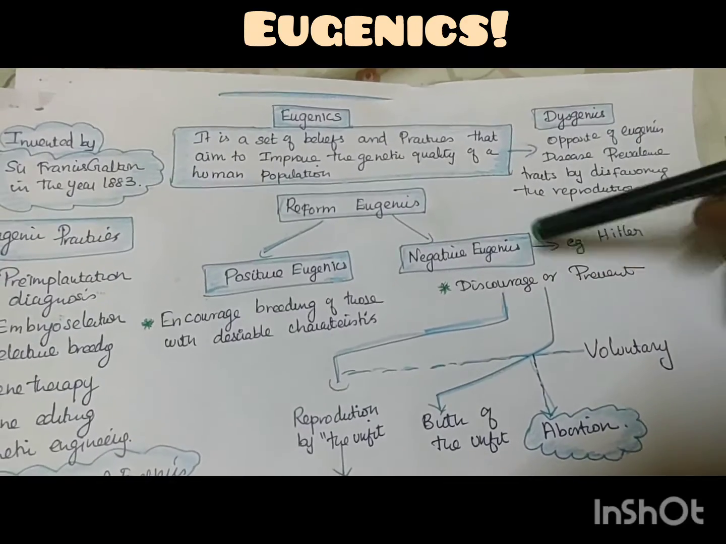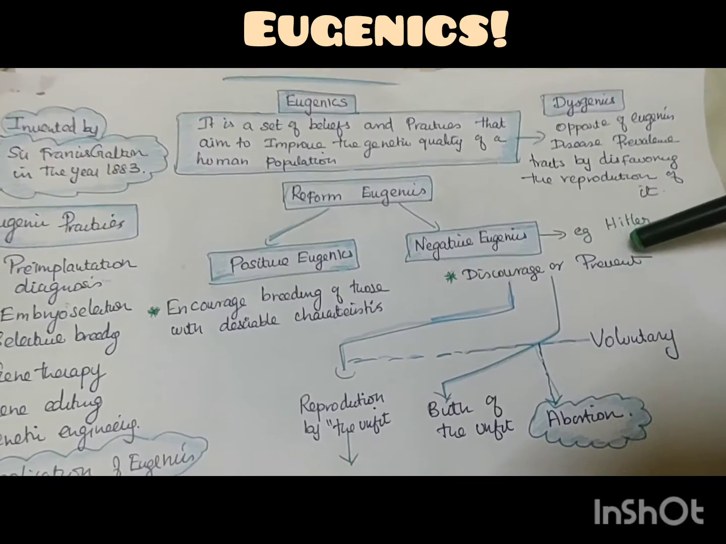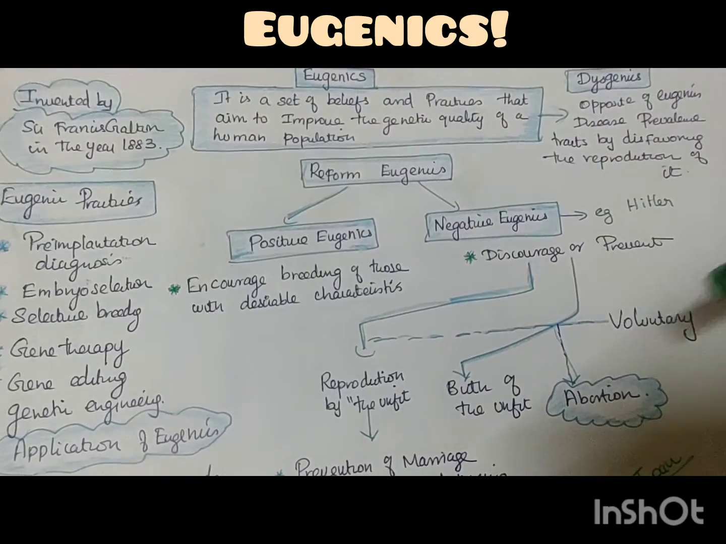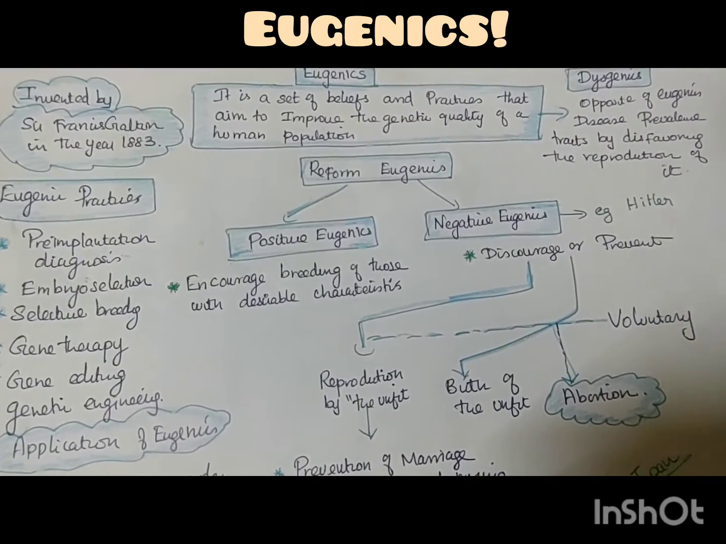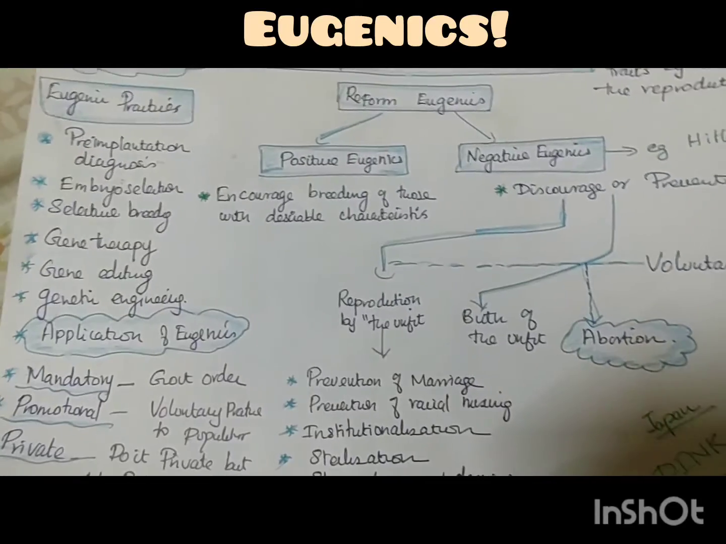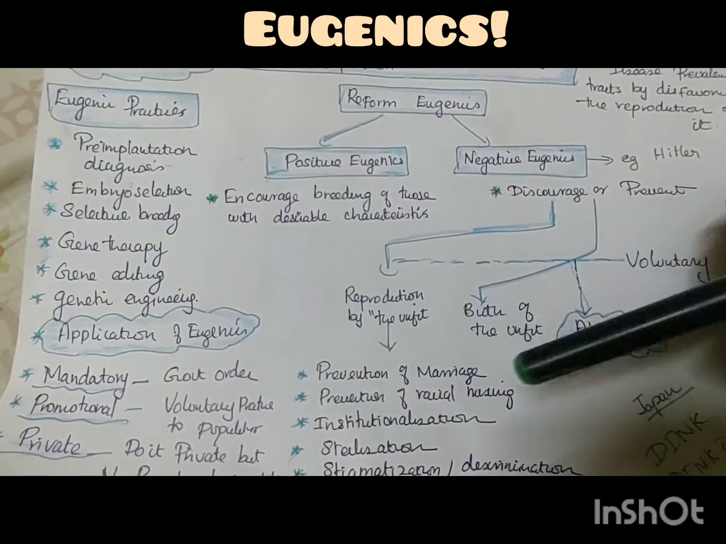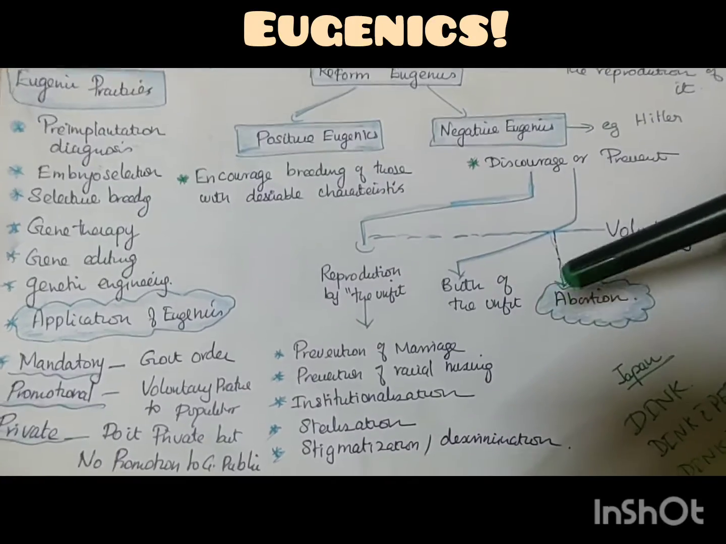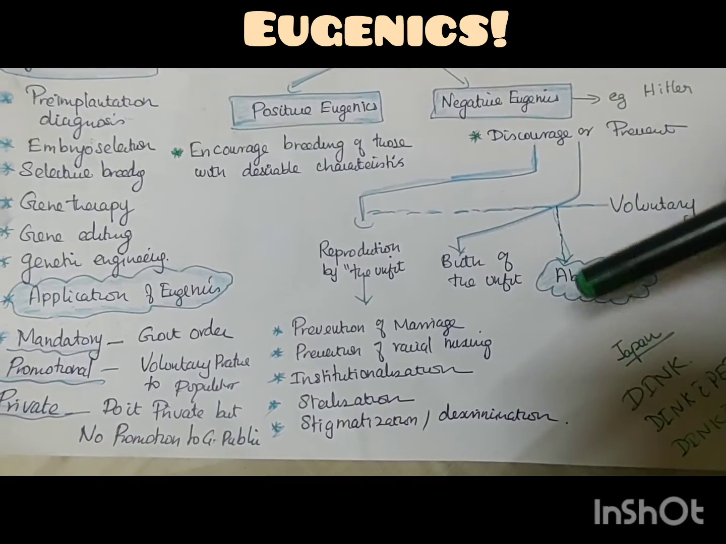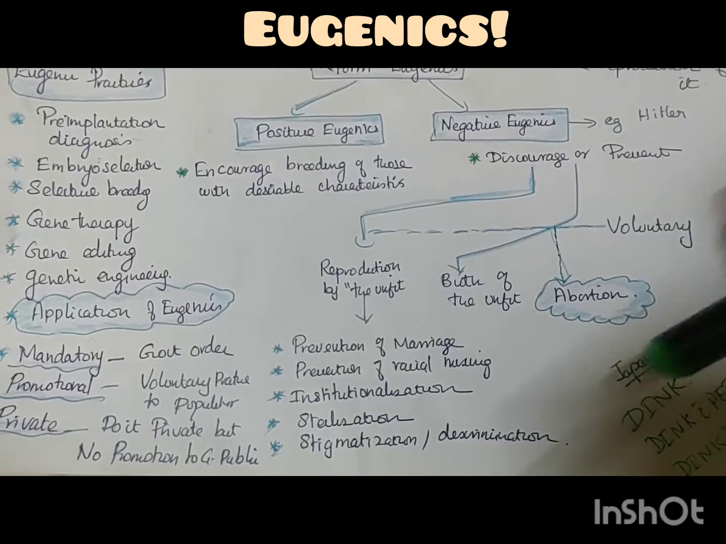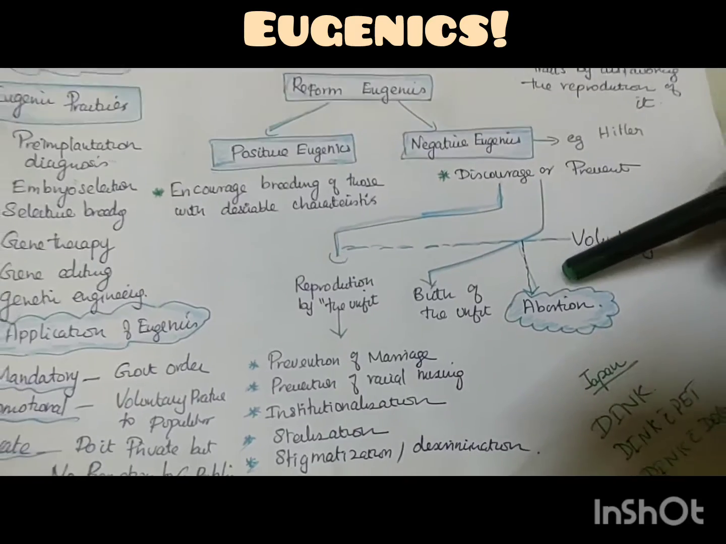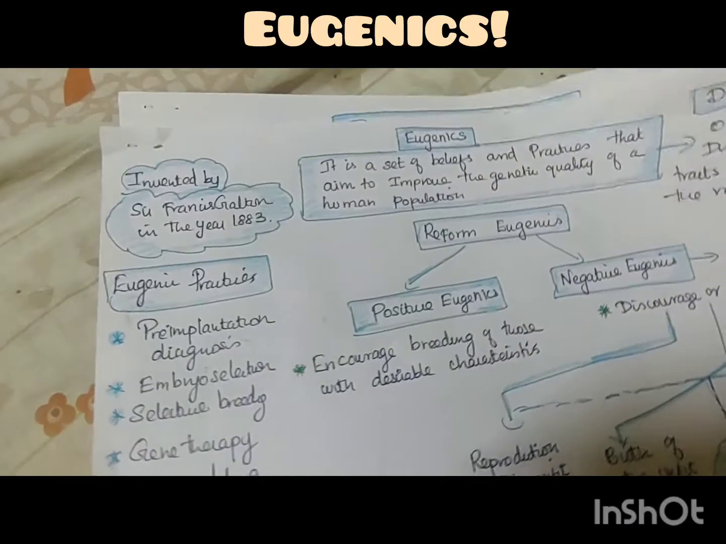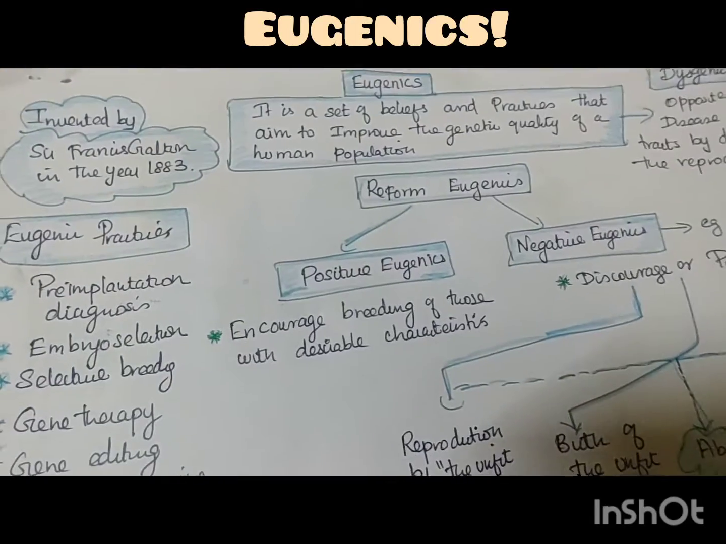Negative eugenics is discouraging them from multiplying, from getting married, from reproducing, saying it is reproduction by the unfit. So what they will do is prevent marriage and racial mixing, and use institutionalization, sterilization, stigmatization and discrimination. Many things they will be doing, or sometimes they will do abortion. That is about negative eugenics.